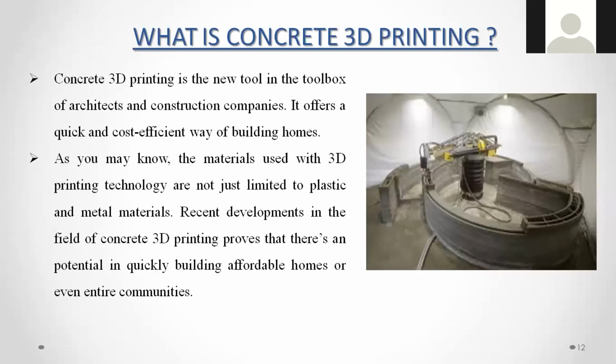Then it has to be cured for 7 days. The initial setting time of the cement itself is 29 or 30 minutes, depending upon the type of the cement. And the final setting will take 10 hours, 20 hours. So how can this concrete be printed using 3D printing?